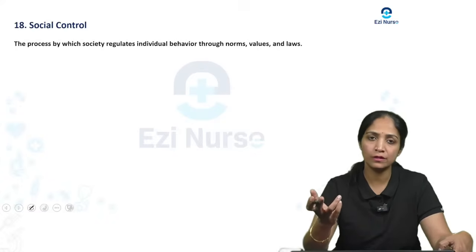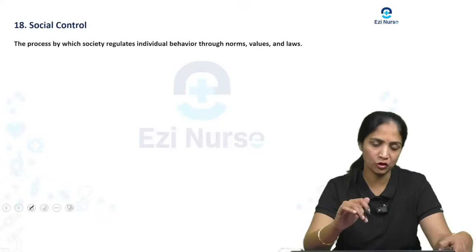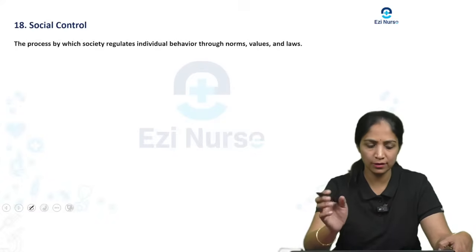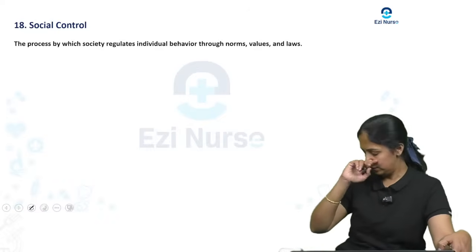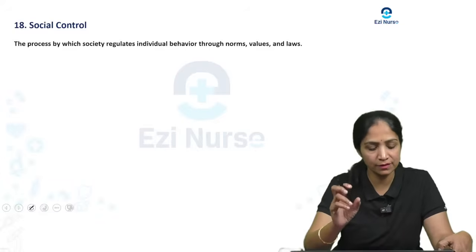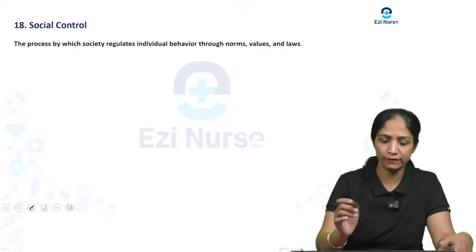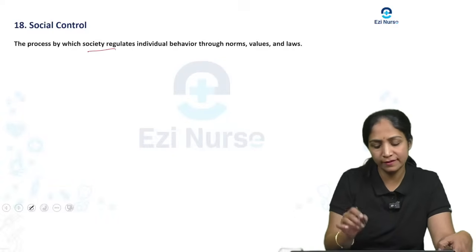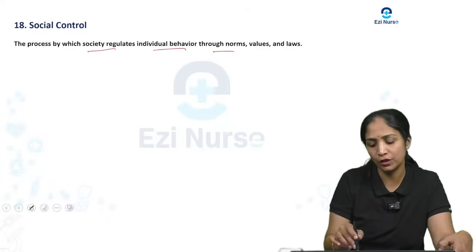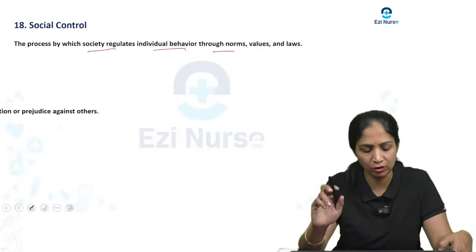Next we will see one more question under the same short answers, that is social control. So what do you mean by social control? Social control is a process by which society regulates individual behavior through norms, values, and laws.